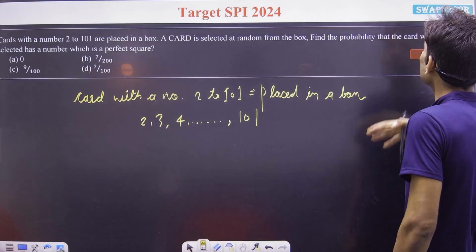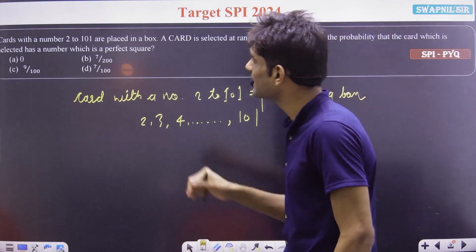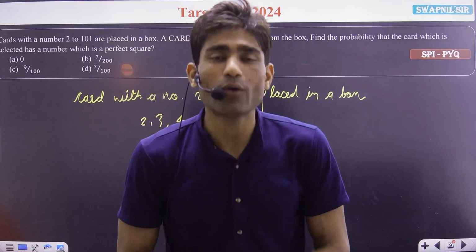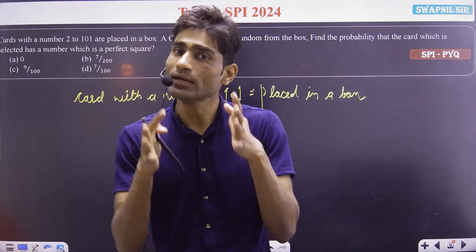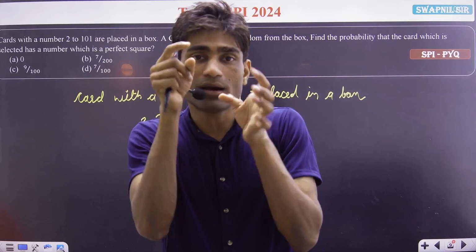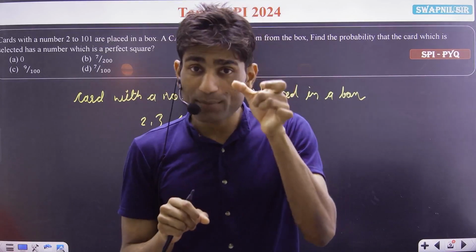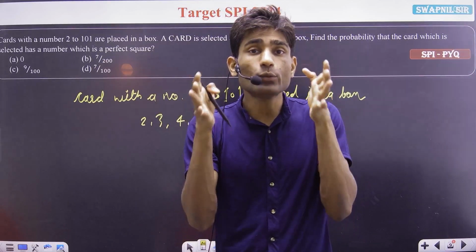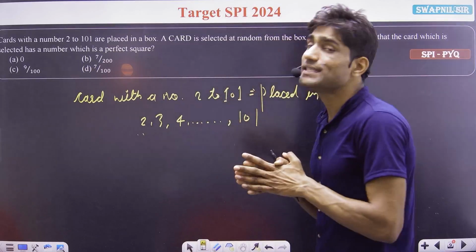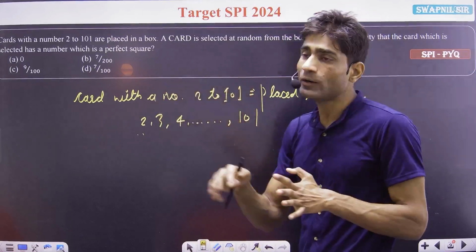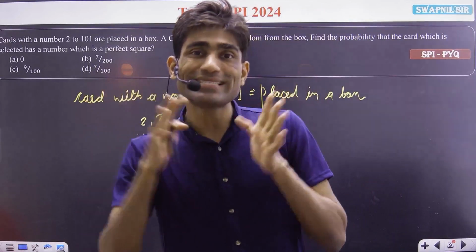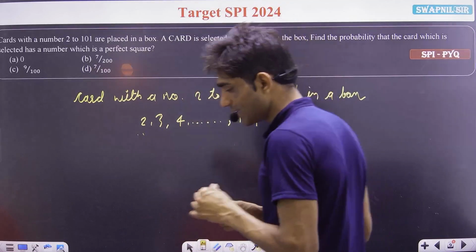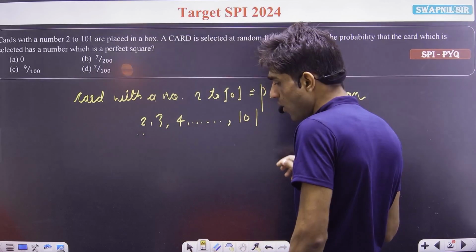We have to find the probability that the selected card has a number that is a perfect square. That means the favorable outcome is that the card is a perfect square number, and these numbers need to be between 2 and 101. Between 2 and 101, there are a total of 100 cards.